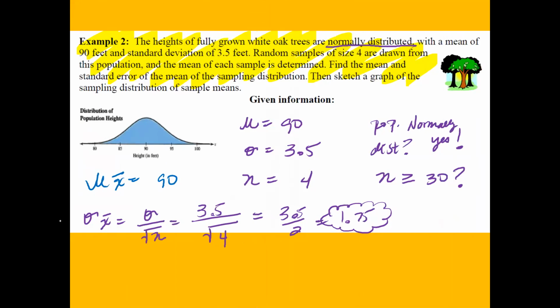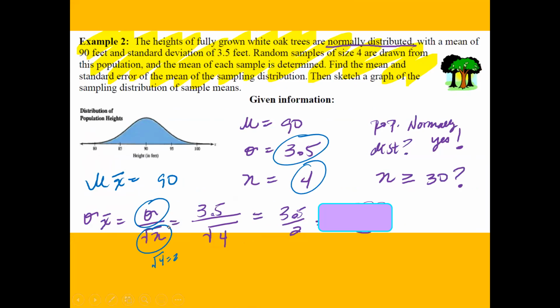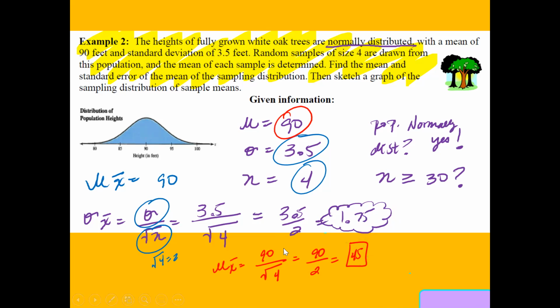Now, similarly, you will need to go ahead and find the mean. So we're going to use 90 divided by the square root of the sample size, which is 4, so 90 over 2. The square root of 4 is 2. And that gives you 45. So now with these two pieces of information, you're going to once again draw your bell curve.